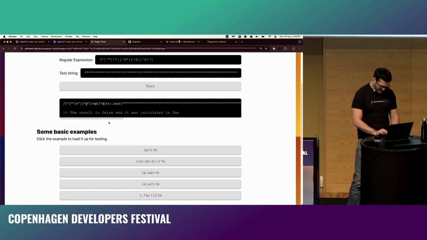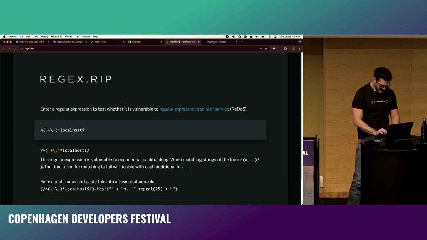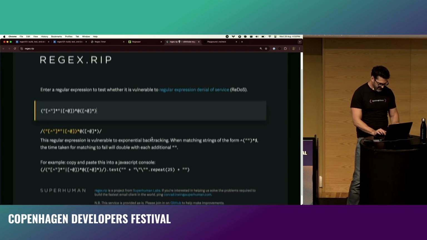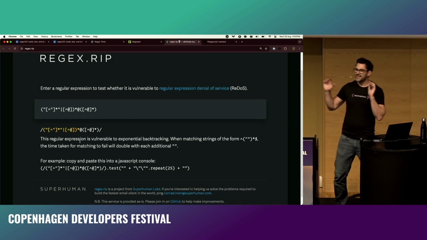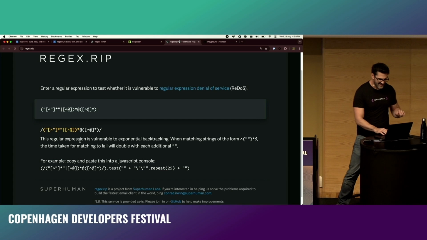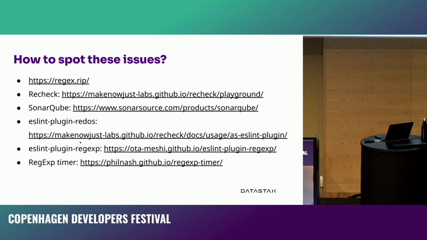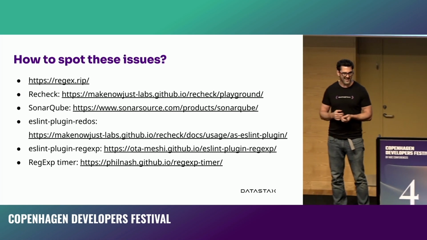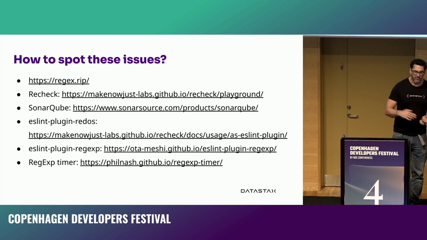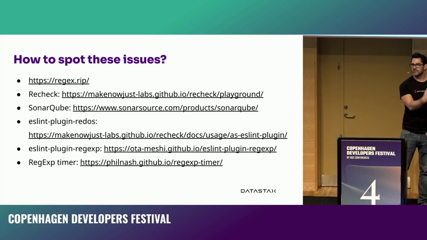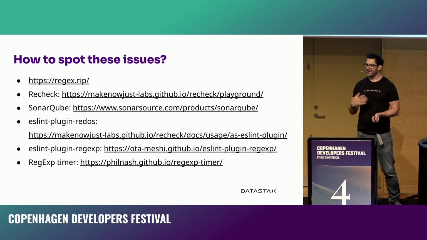What else have I got? Actually, let's check the Superhuman one. You can throw that in there as well, and it will tell you, again, here's an overlap, here's the problem. Really useful little tool. It doesn't catch everything. I think it's a halting problem issue to actually check and fully understand every regular expression, so it's not technically possible to really know. But regex.rip is a nice little interface to try things out in a web interface.